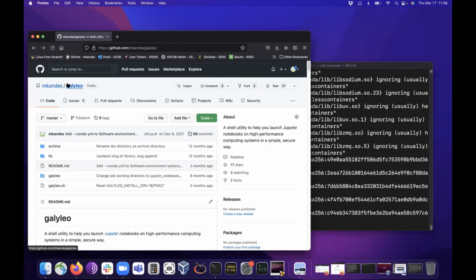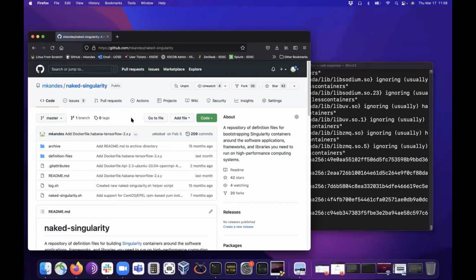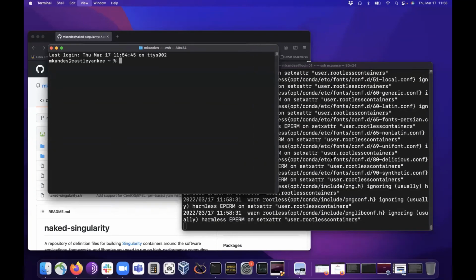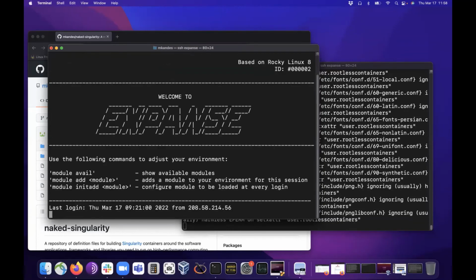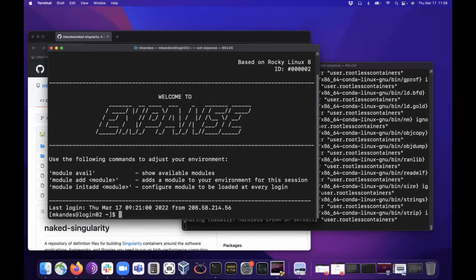The other example I was going to run is, I do have a repo of all of the definition files that we maintain on Expanse. If you're interested in just looking at what containers we already have, for example, I mentioned TensorFlow and PyTorch.